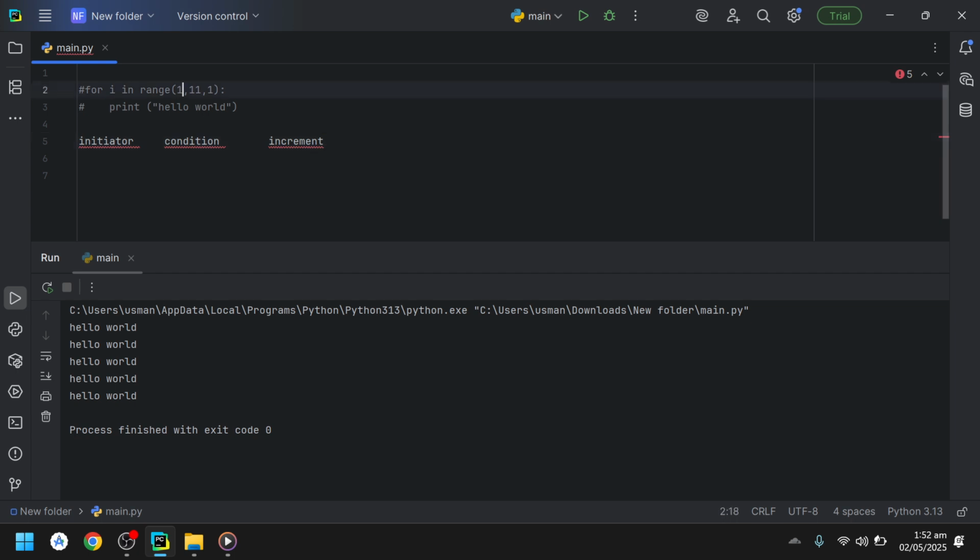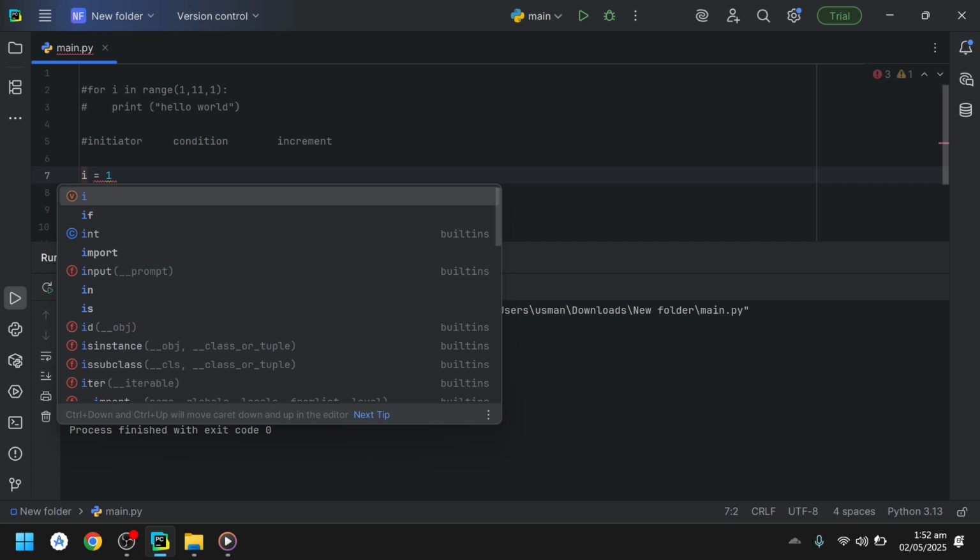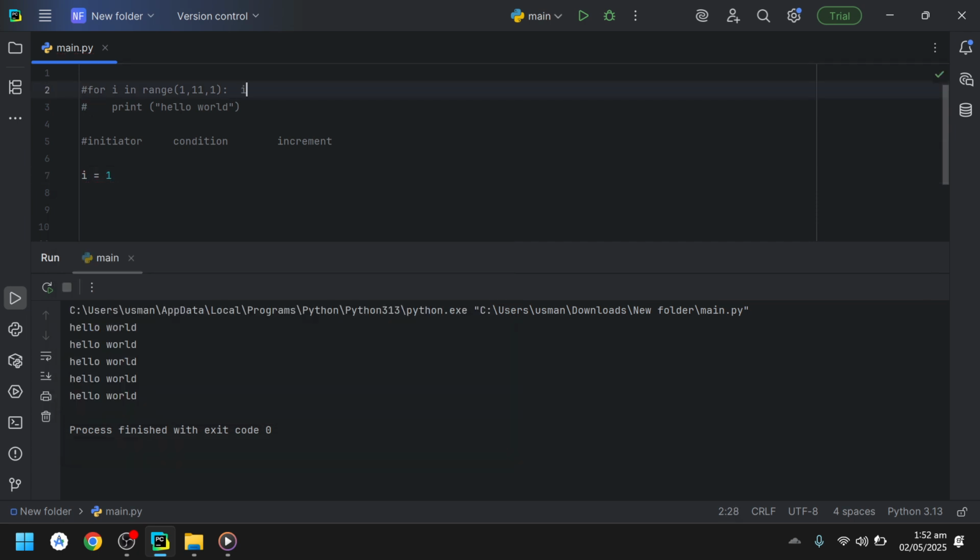So basically the initiator is a variable. Let's make a variable, and we can name it anything, like a. Now a is 1, so a is starting from 1. Then we have to write a condition. This 11 means this I, or let me just use I, which we previously used in the for loop. So this 11 means here I is less than 11. That is why it was stopping at 10.